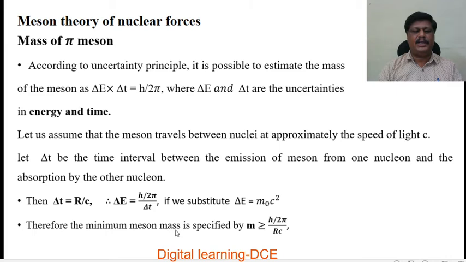Therefore, the minimum meson mass is specified by m greater than or equal to h by 2 pi Rc. So if you substitute m naught c square for delta E, m naught c square is equal to h by 2 pi into delta T, and substitute for delta T as R by c. One c and one c get cancelled, we get m c square equals h by 2 pi over R c, and substituting R by c for delta T, delta E can be written as m c square also.